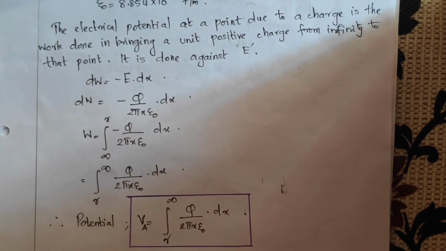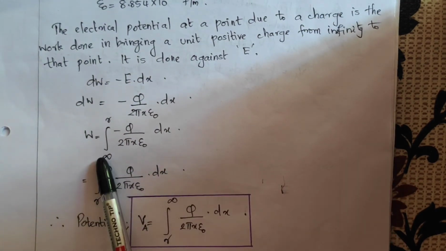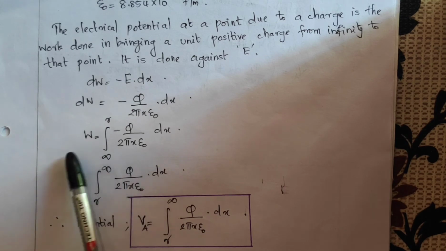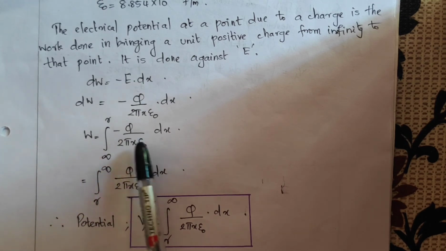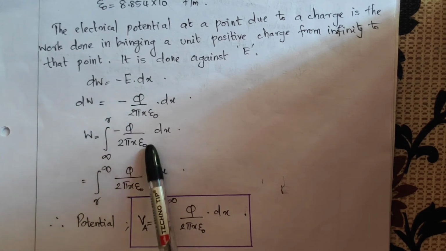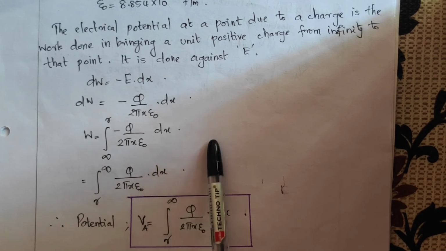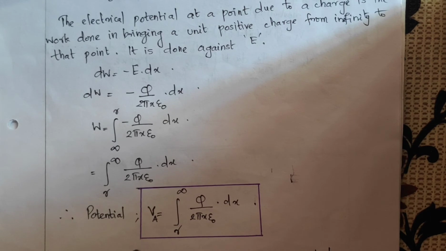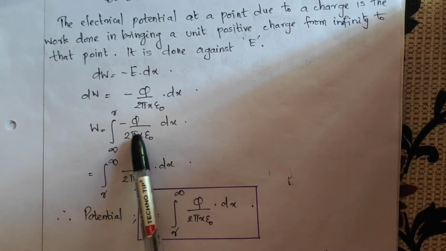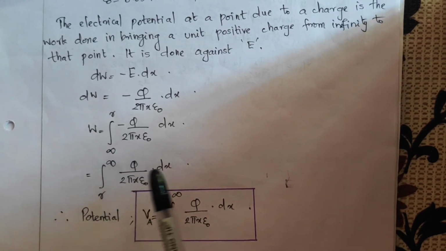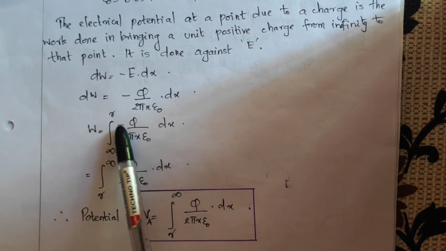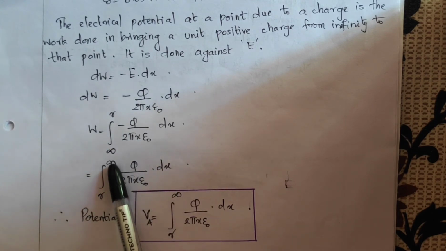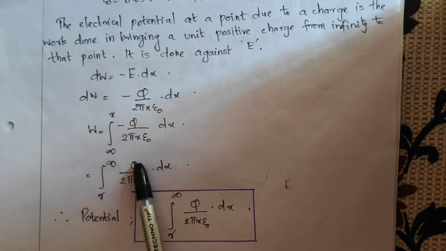So W will be equal to integral infinity to R of minus q by 2 pi x epsilon 0 dx, which will be equal to integral R to infinity of q by 2 pi x epsilon 0 dx. So here when we change this sign, this integral will become R to infinity.